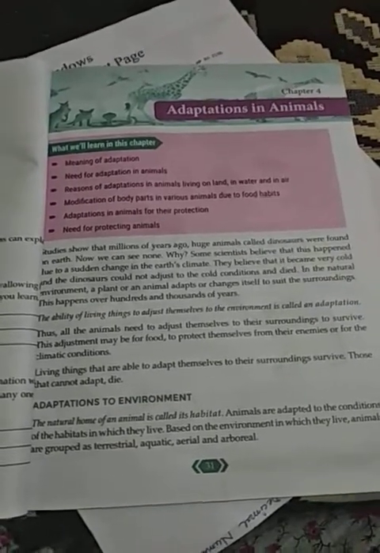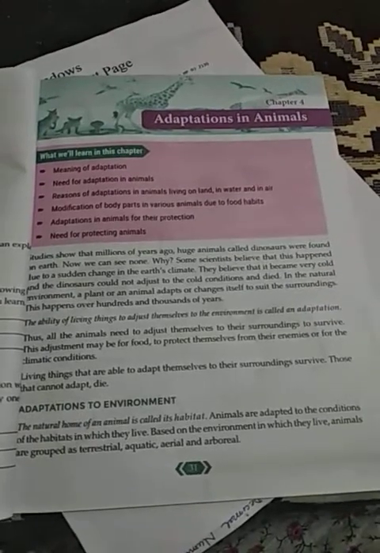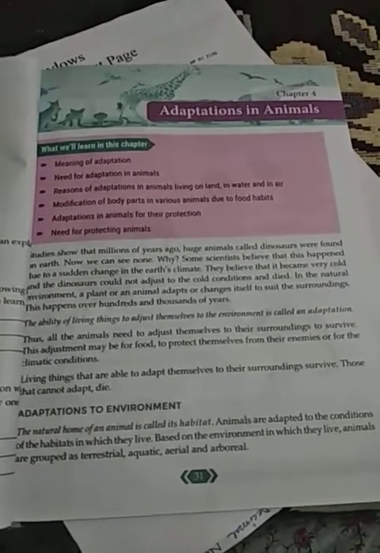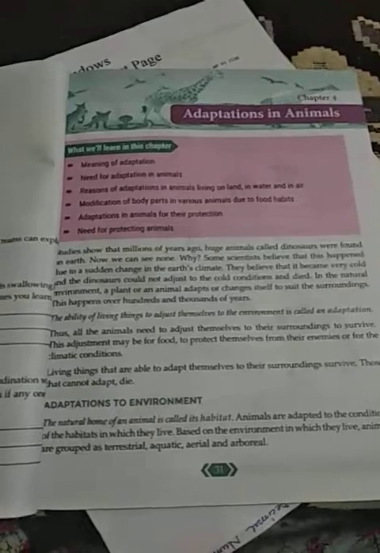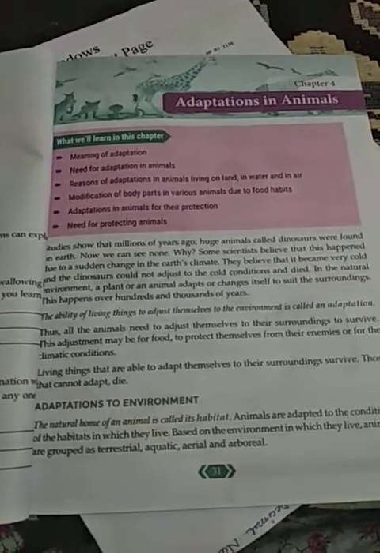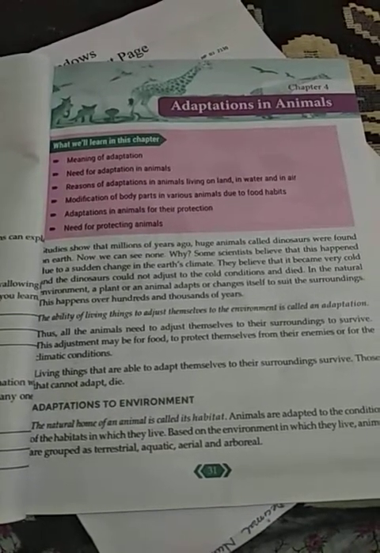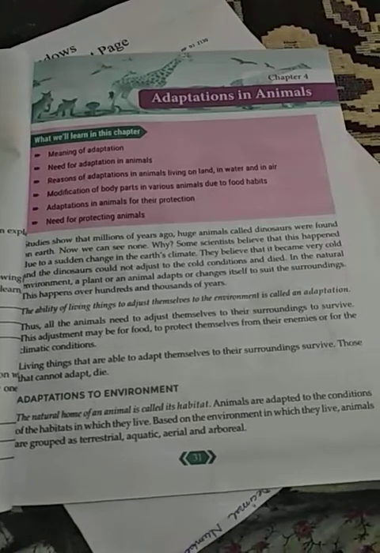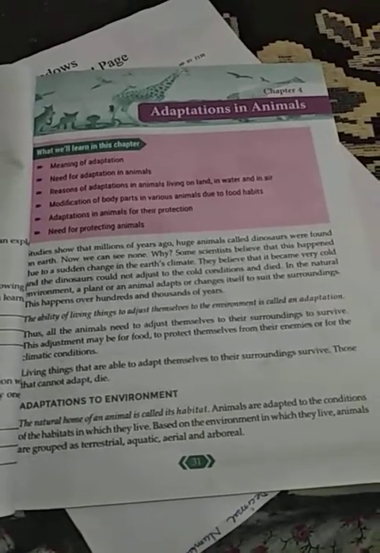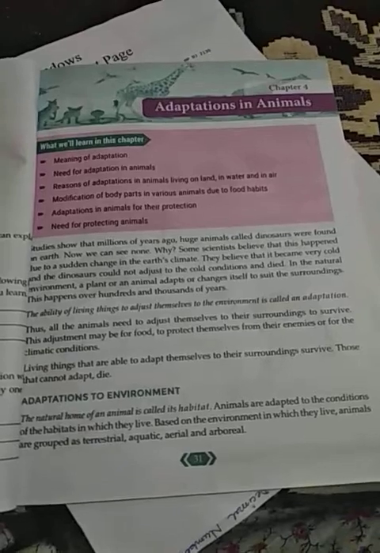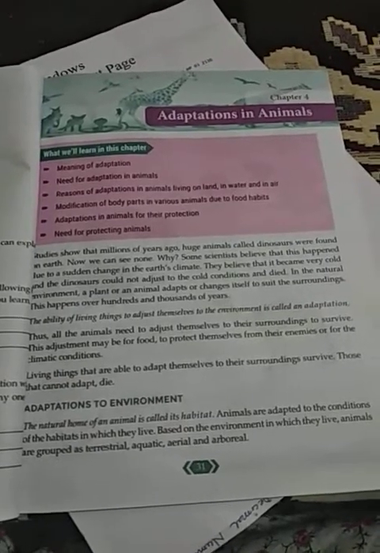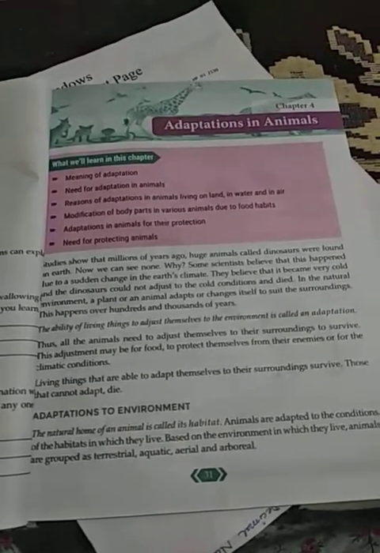So, now what is this ability called? This ability is called adaptation. So, the ability of living things to adjust themselves to their environment is called an adaptation. Okay. Now, let us take another example so that you can understand.